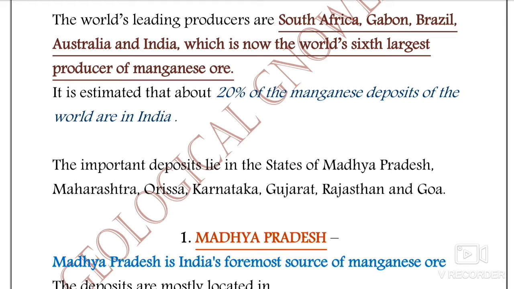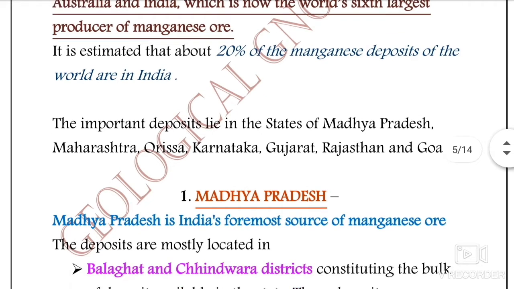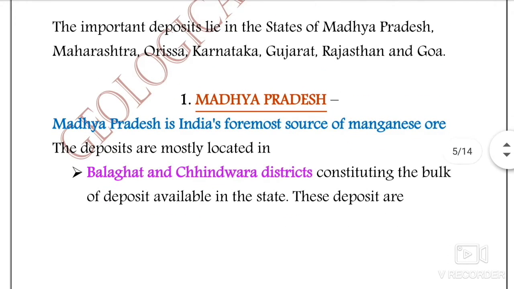Out of 135 million tons, 100 million tons is mined from MP and Maharashtra, and the remaining 35 million tons from the other localities. So it is quite visible from the distribution in different states that MP and Maharashtra rank at the top in deposits. So we will start our discussion with MP.